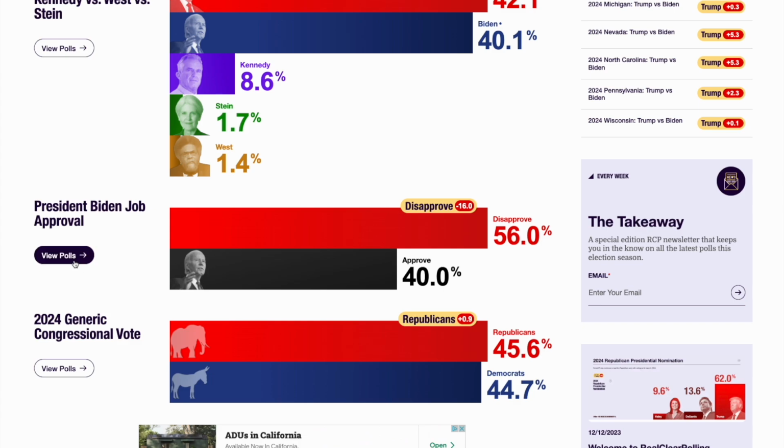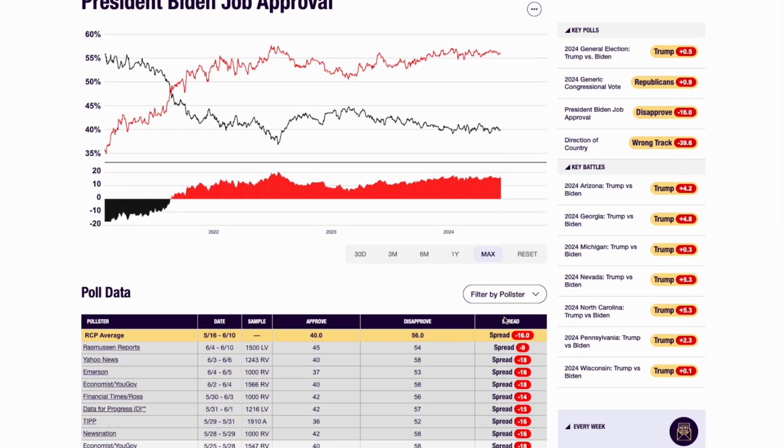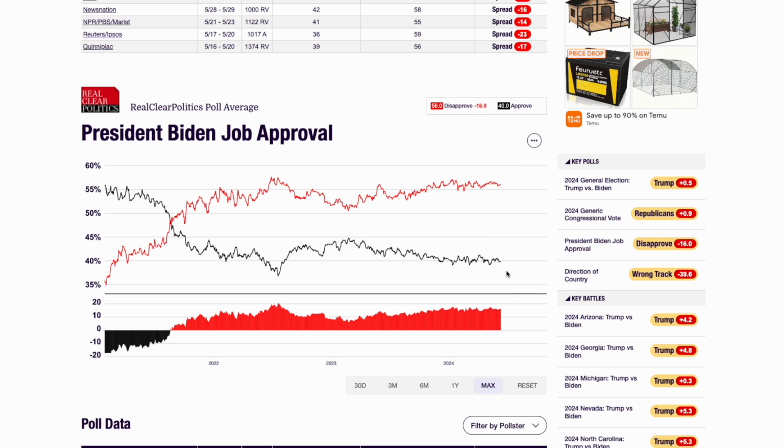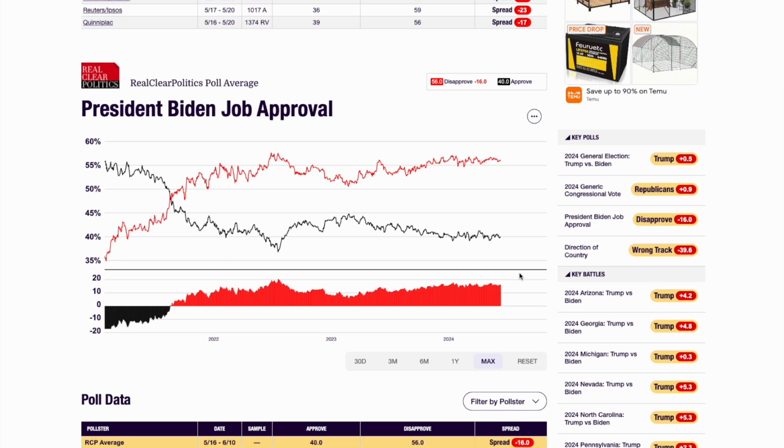This is, of course, a different stat than the one I was referencing, but overall, it's just gone down. He's not a popular president. That's the main takeaway here, is that he's not popular, and he'll have to be making up some real work in the next couple of months if he wants to win on November 5th.